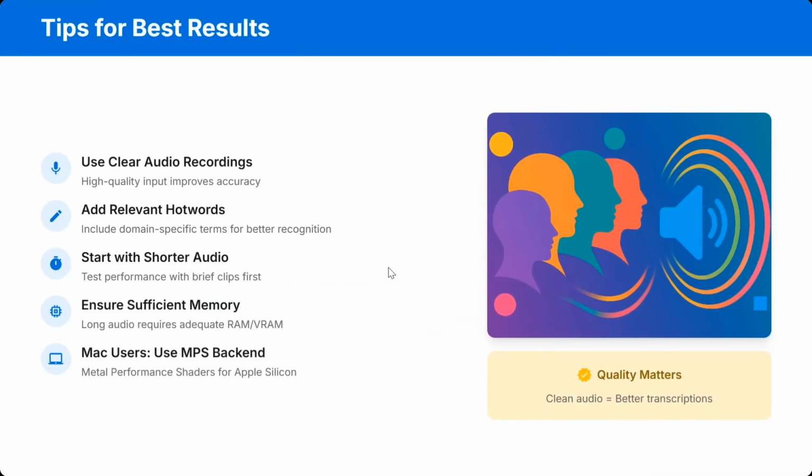And tips for best results: use clear audio recordings, add relevant hot words, start with shorter audio, ensure sufficient memory, and Mac users should use the MPS backend. Quality matters, clear audio equals better transcriptions.